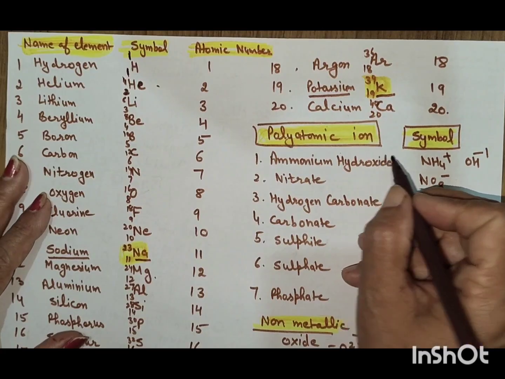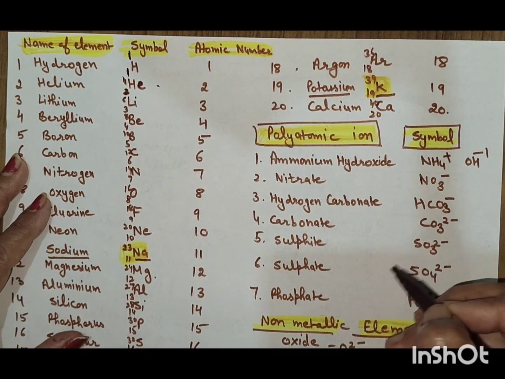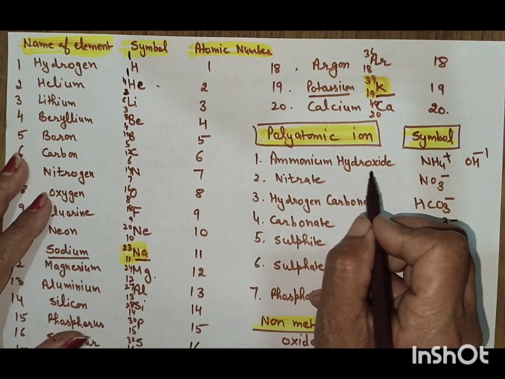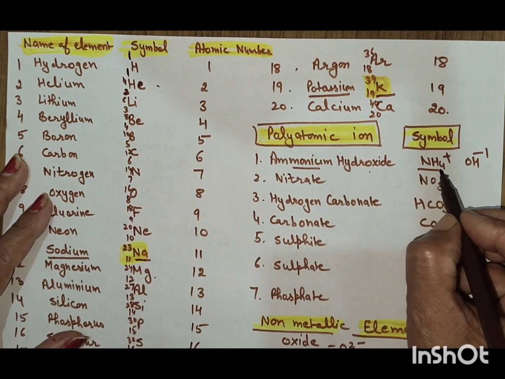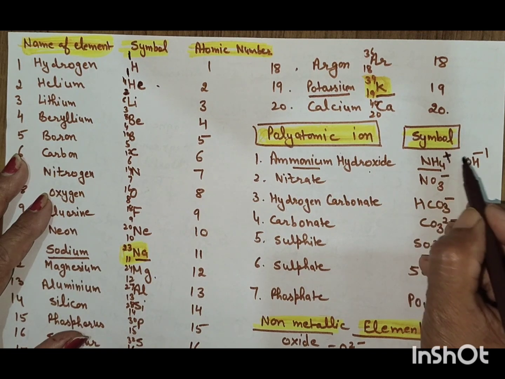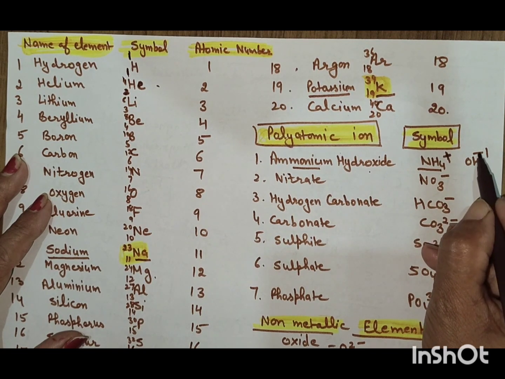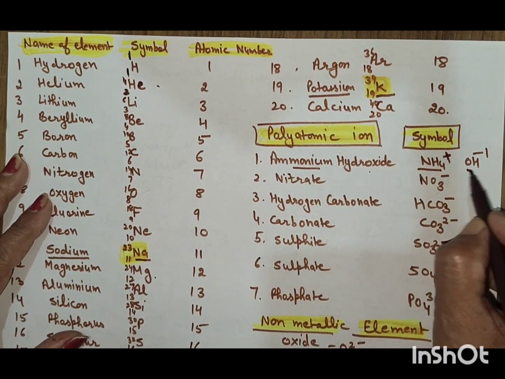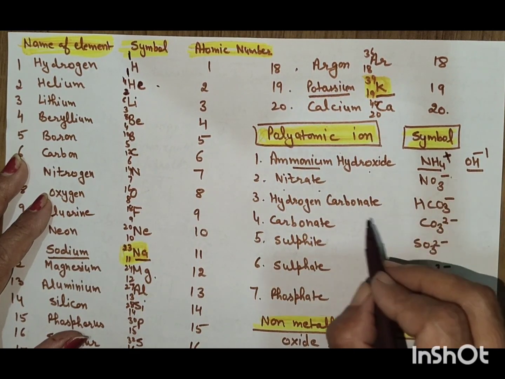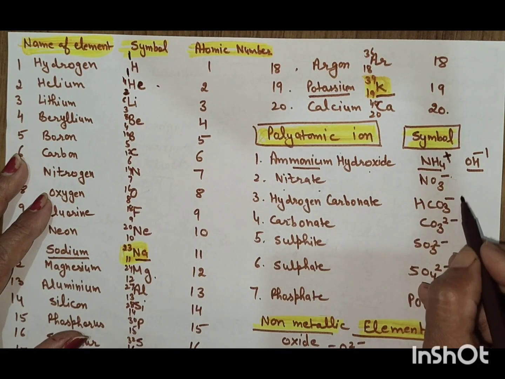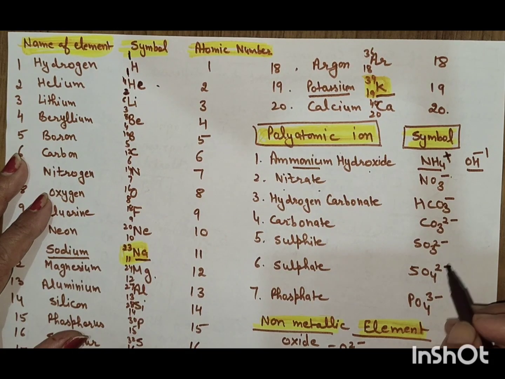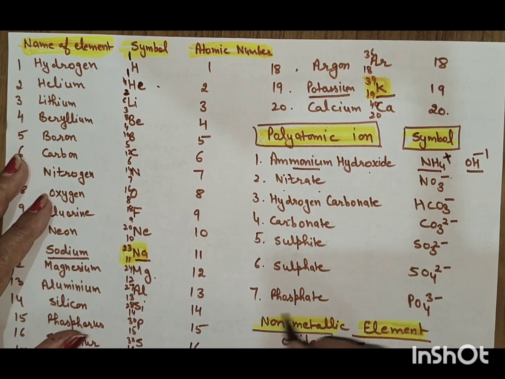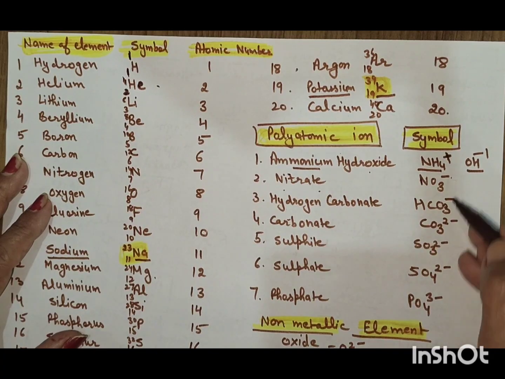Polyatomic ions: you will learn these polyatomic ions. These are very necessary for the numericals. Ammonium, NH4 plus, only plus means it is 1. Hydroxide OH minus 1. Nitrate NO3 minus 1. Hydrogen carbonate HCO3 minus 1. Carbonate CO3 2 minus. Sulfite SO3 2 minus. Sulfate SO4 2 minus. Phosphate PO4 3 minus. These are the valencies.